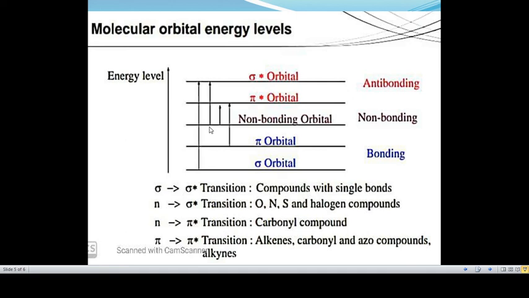This type of transition takes place in saturated compounds containing one heteroatom with unshared pair of electrons. This is the requirement for n to sigma star transition. Compounds undergoing this type of transitions are saturated halides, alcohols, ethers, aldehydes, ketones, amines. There are so many compounds, but the condition is the compound should have one heteroatom with unshared pair of electrons.